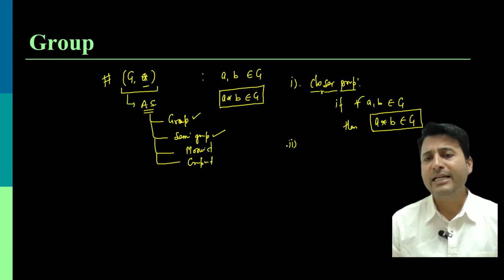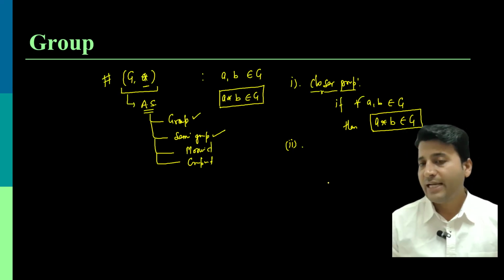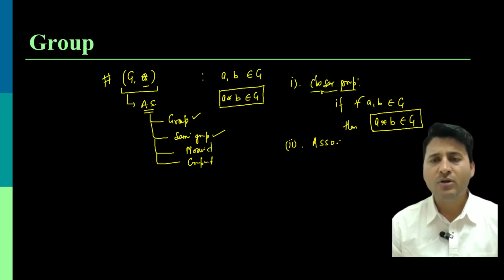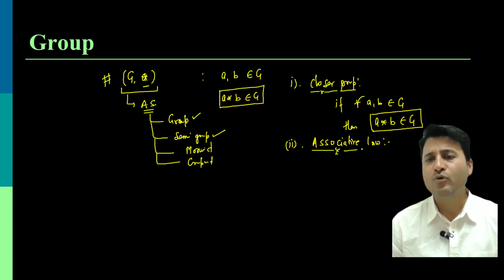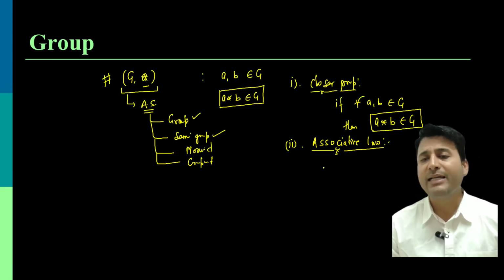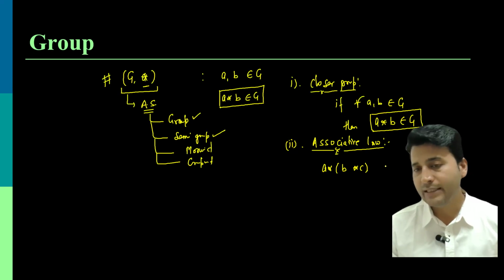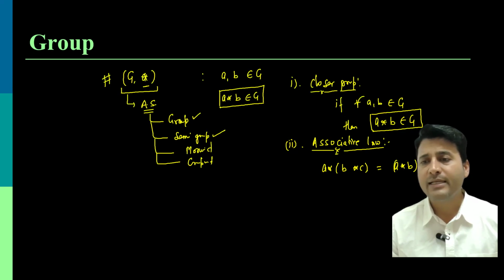The second property that we have after closure is known as the associative law, or associative property. Most of you may already be aware of this property. It says that if I take three elements and operate them like A star B star C, then their order does not matter, so that (A star B) star C can be written as A star (B star C).